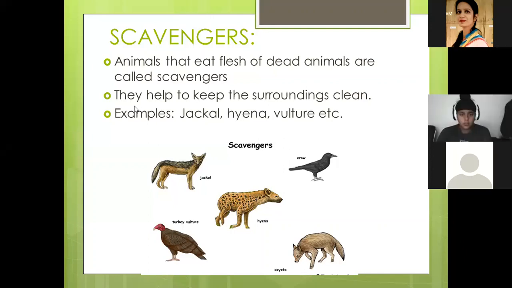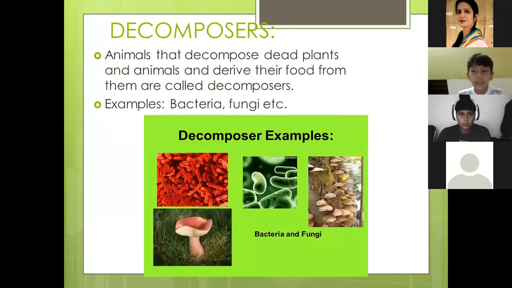Yes, Ali Asghar. Read the definition of decomposers from here. Animals that decompose dead plants and animals and derive their food from them are called decomposers. Decomposer. And what did you understand from this? Explain. Ma'am, the decomposers decompose the dead plants and animals and derive their food.